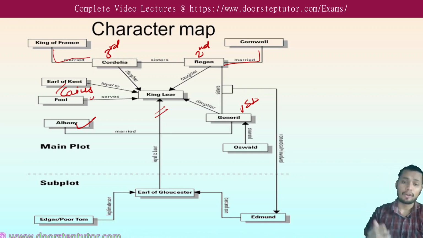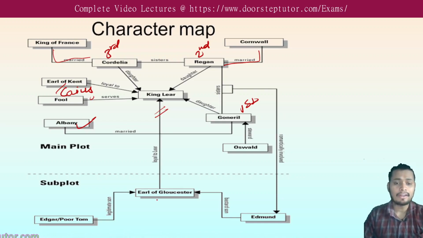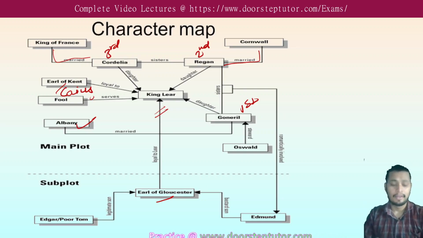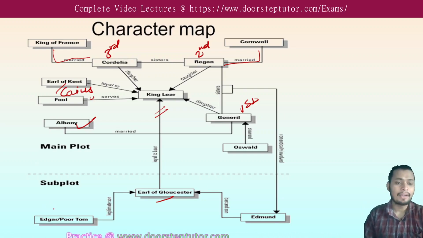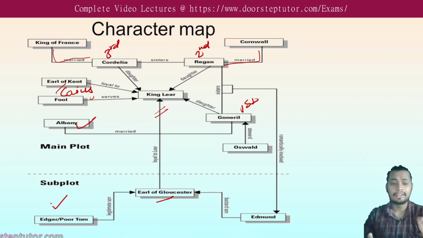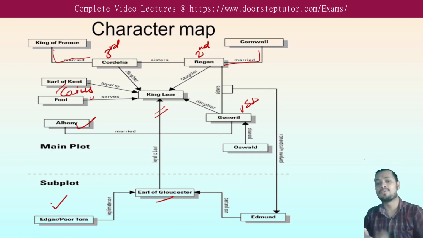But there is a subplot also. The subplot is about the Earl of Gloucester, who is also loyal to King Lear, and he has two sons. Like King Lear has three daughters, he has two sons. One is the legitimate son, Edgar, who is also disguised as Poor Tom.